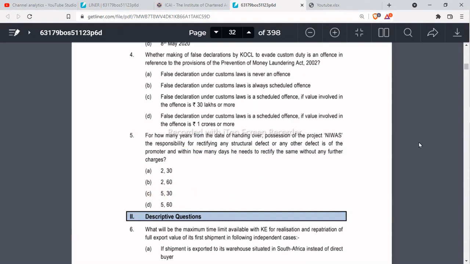So in this way we have completed our discussion of case study number 4.